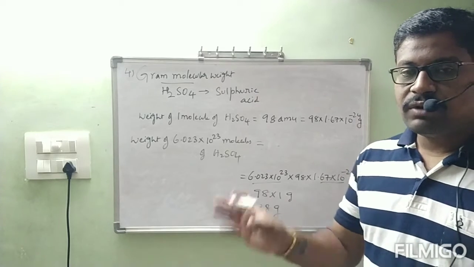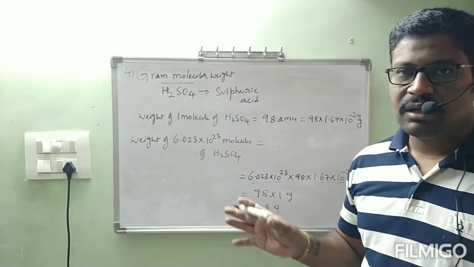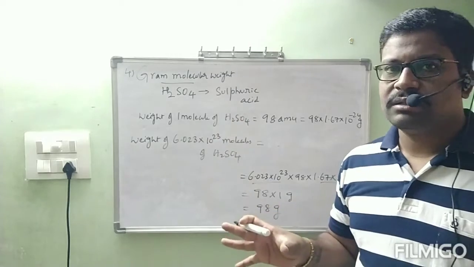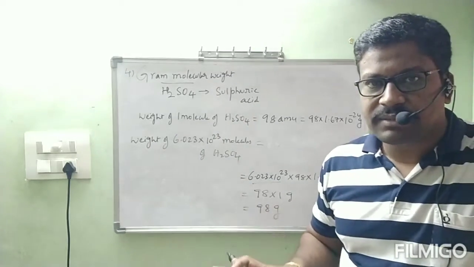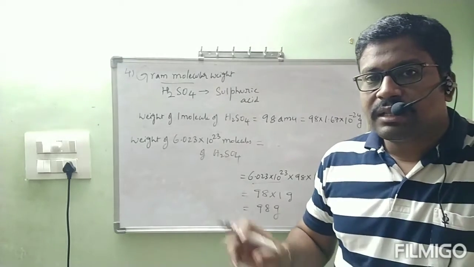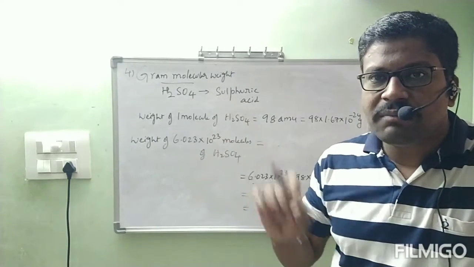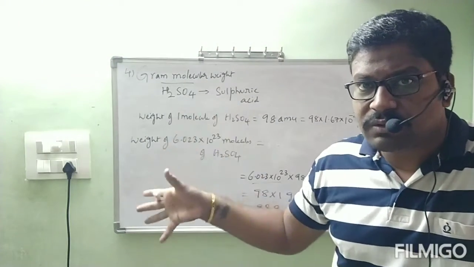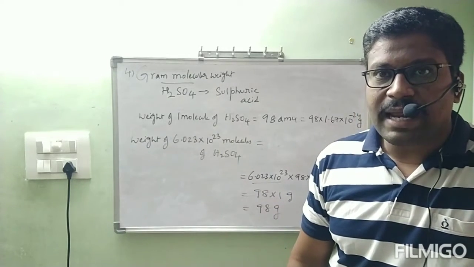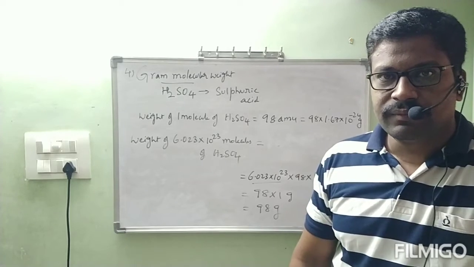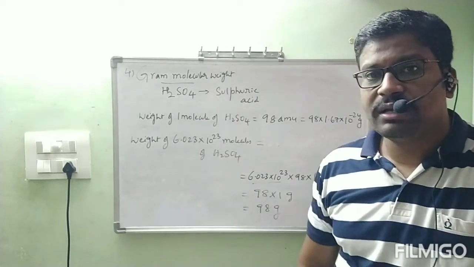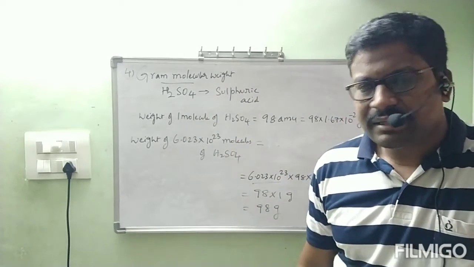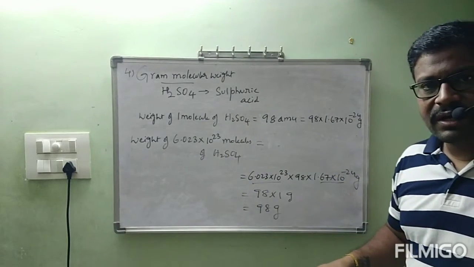The meaning of that: H2SO4 is a liquid. If you take that liquid H2SO4 in a container and keep it on a weighing machine, and the container shows 98 grams, then 98 grams of H2SO4 contains how many molecules of H2SO4? 6.023 into 10 power 23. These many molecules of H2SO4 will give 98 grams mass. That is about this gram molecular weight. So according to this given molecule, we can write easily. Actually, this much explanation we gave for your understanding.